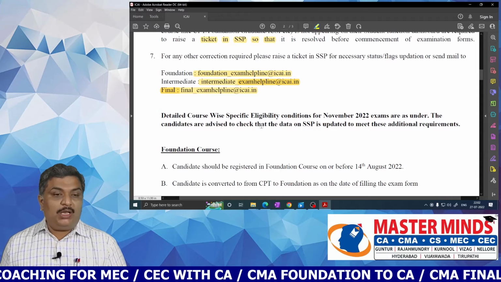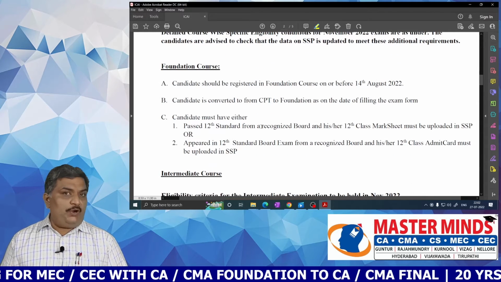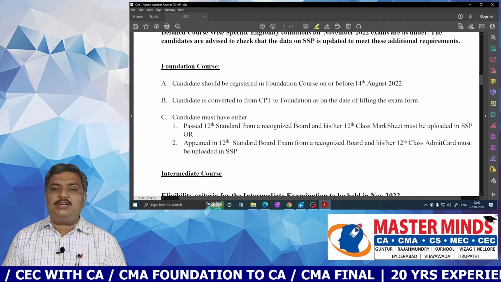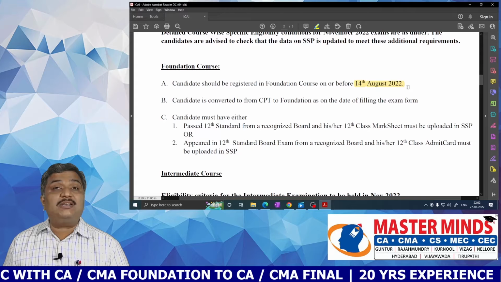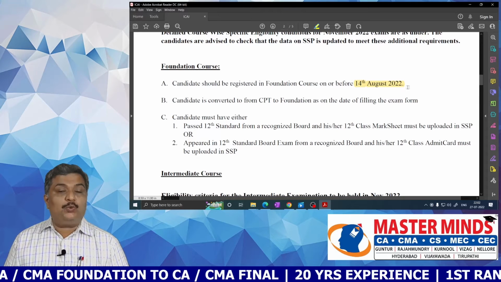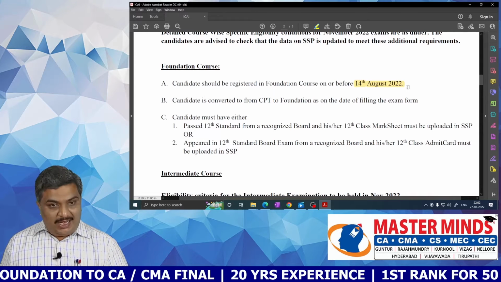Now, if you want to know further details course-wise, what do you need to know regarding the foundation course? The rules are very simple. The candidate should be registered in the foundation course on or before 14th August 2022. So 14th August 2022 is the last date for registration to appear in the November examinations.